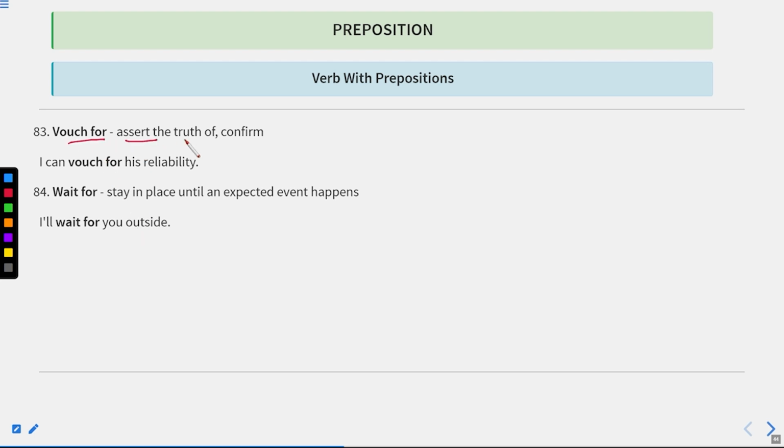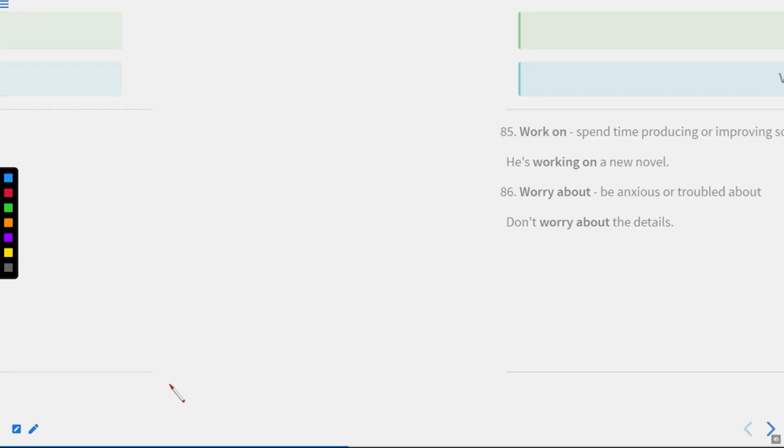Vouch for means assert the truth of or confirm. I can vouch for his reliability. Okay. So I can vouch for his reliability. It means assert the truth of or confirm. I can confirm his reliability. Okay. Wait for means stay in place until an unexpected event happens. I'll wait for you outside. Okay. Now let us move to the next one.